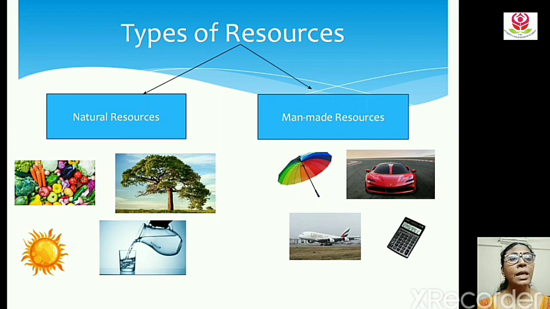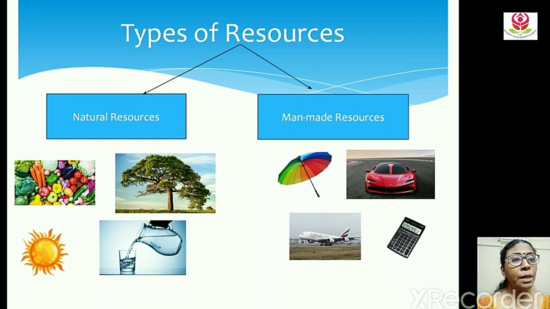So now let's see about the types of resources. Types of resources are natural resources and man-made resources. So let's see about natural resources. The resources obtained from nature are called natural resources. Examples of natural resources are sunlight, water, air, trees, plants, etc. So many examples are there.